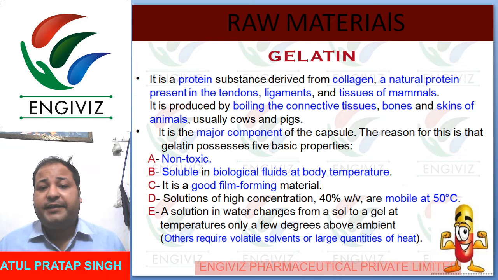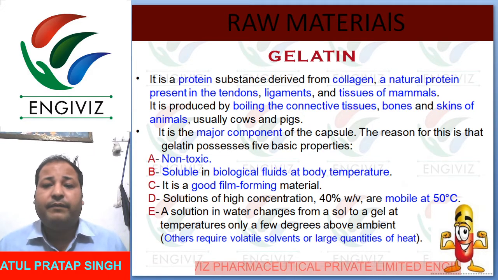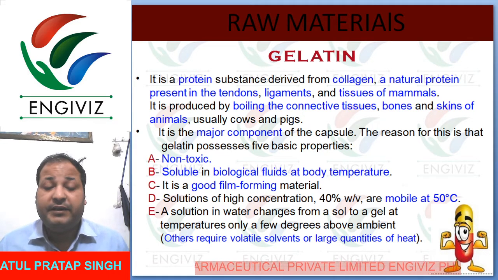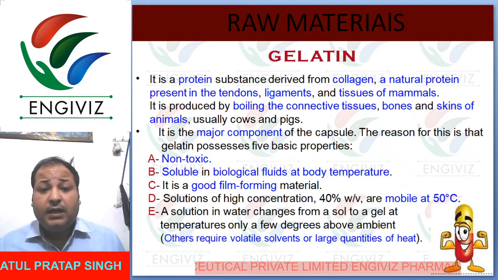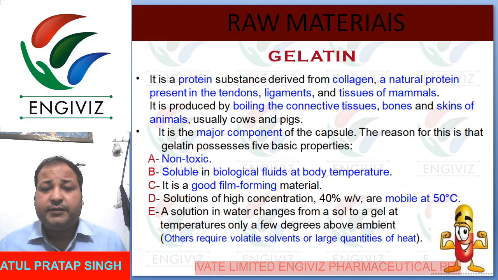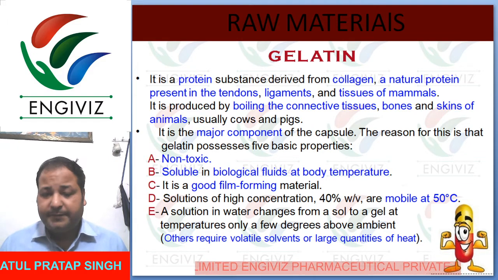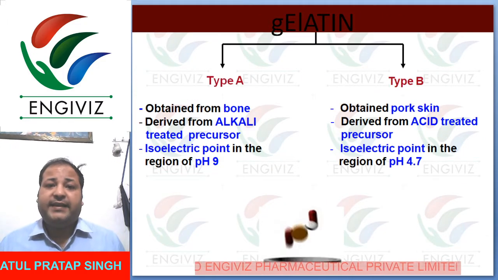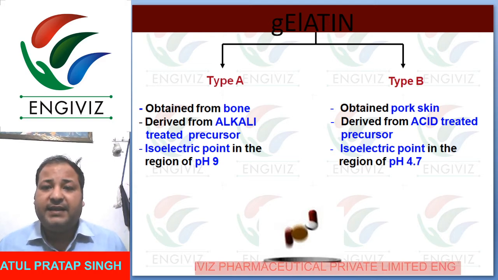Solutions of high concentration, 40% weight by volume, are mobile at 50 degrees centigrade. A solution in water changes from a sol to a gel at temperatures only a few degrees above ambient. So gelatin has two types. First one is type A gelatin and type B gelatin.